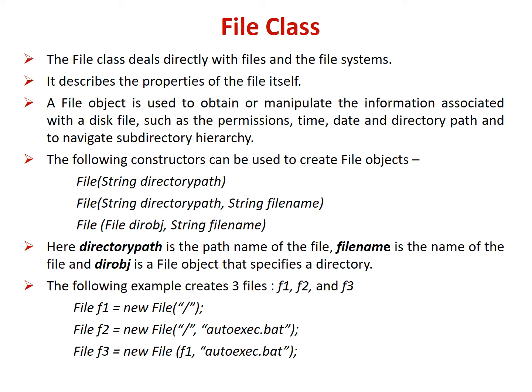In the third, File f3 = new File(f1, "autoexec.bat"). The first File object is constructed with a directory path as the only argument. The second includes two arguments, the path and the file name. The third includes the file path assigned to f1 and the file name. f3 refers to the same file as f2.